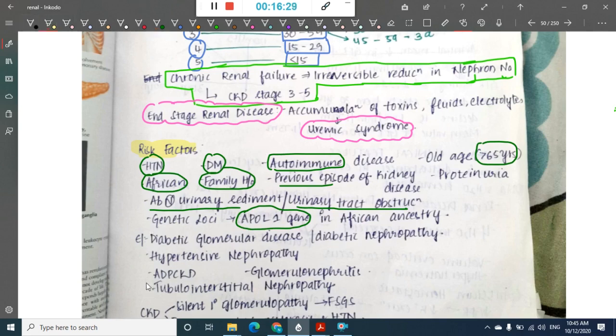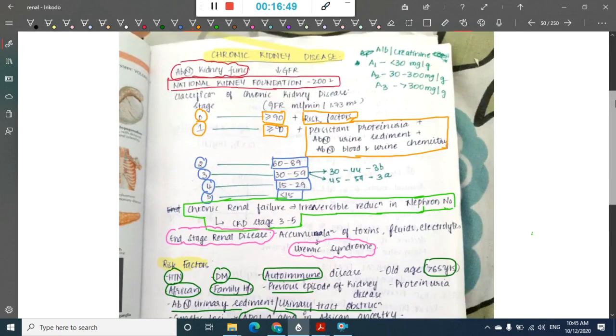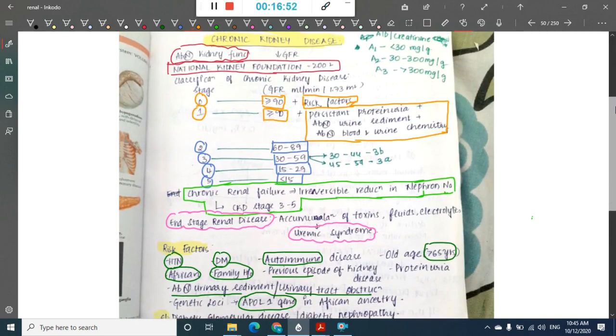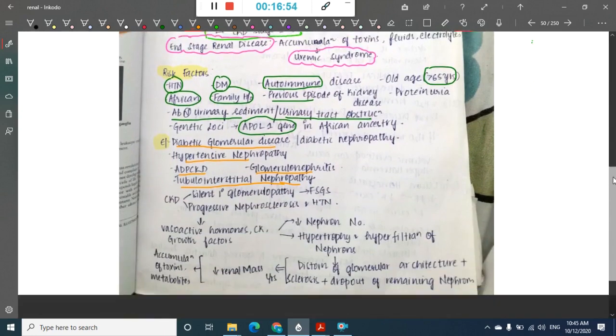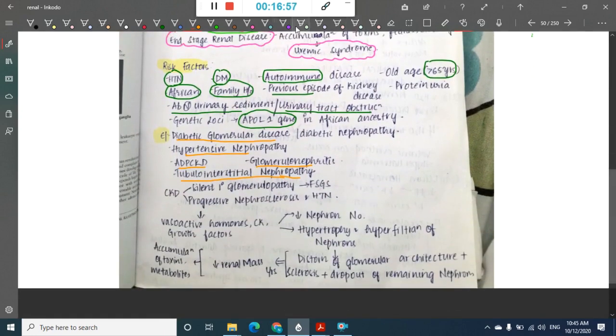Then if you see the etiology, we have mainly diabetic glomerulonephritis, hypertensive glomerulopathy or hypertensive nephropathy, glomerulonephritis, autosomal dominant polycystic kidney disease, tubulointerstitial nephropathy. So if you see, all these diseases can lead to chronic kidney disease. Okay, now chronic kidney disease can be divided into two types. One, we have silent primary glomerulonephropathy, and we have progressive nephrosclerosis.